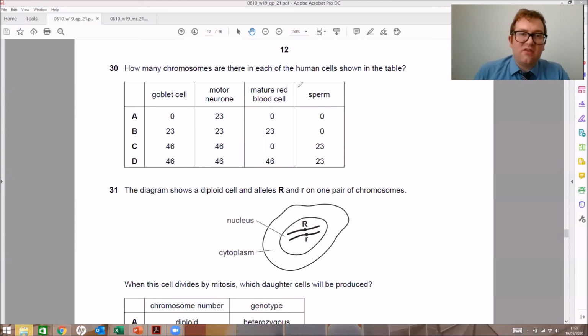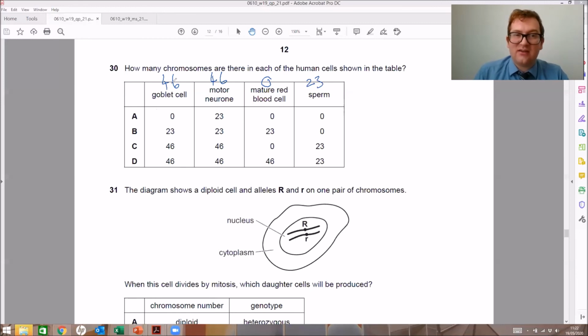Question 30. How many chromosomes are there in each of the human cells shown in the table? Well, if we look here, the goblet cell, or should we say all human body cells, have 46 chromosomes, because it has a full set of genetic information. A motor neuron, again, is a normal somatic body cell which has 46 chromosomes. The mature red blood cell, we remember, does not have a nucleus, therefore it contains no chromosomes whatsoever. However, the sperm cell as a gamete will have a haploid number, which is half of the diploid number, and a sperm cell would have 23 in total.